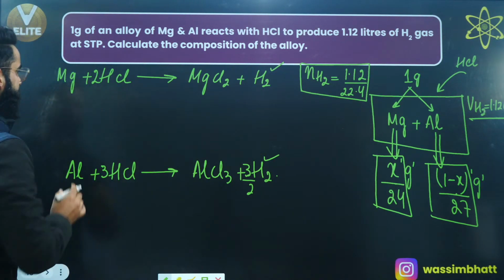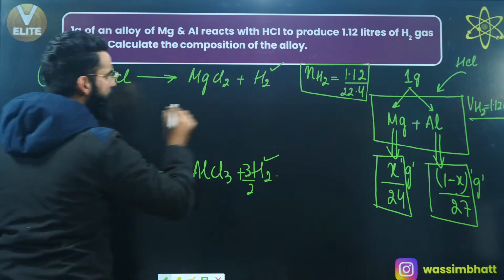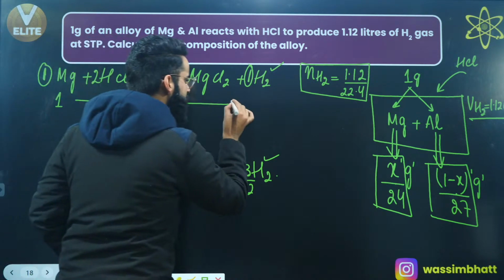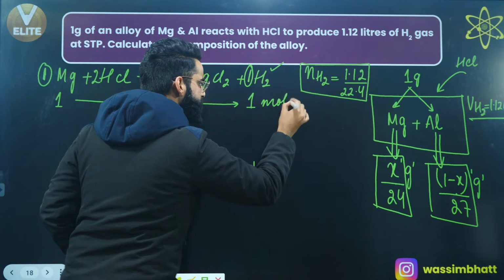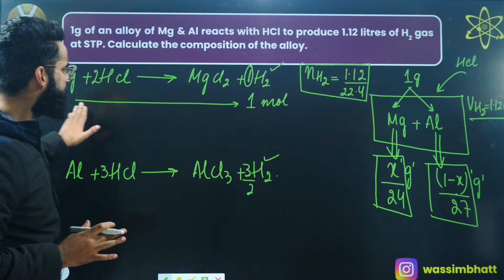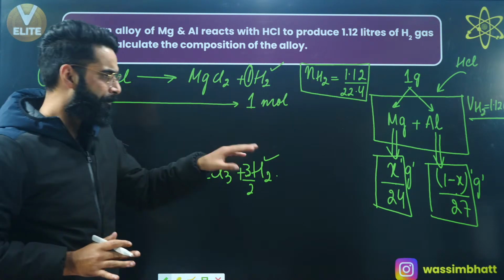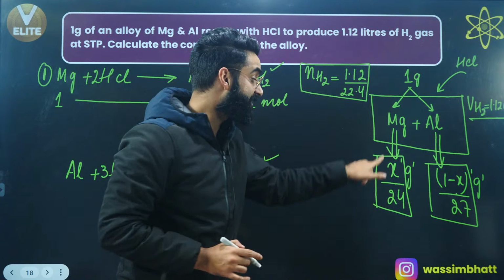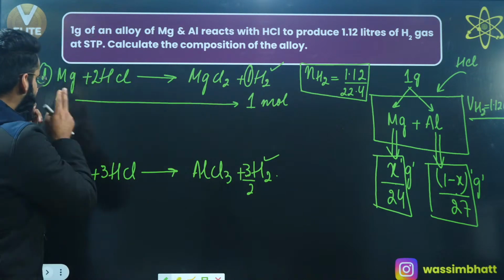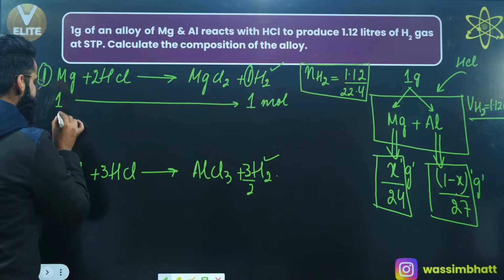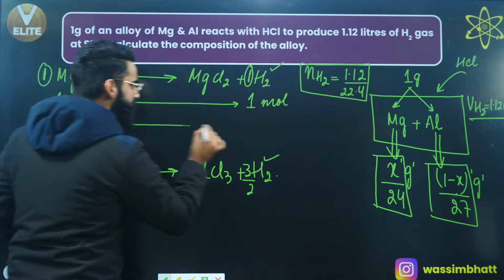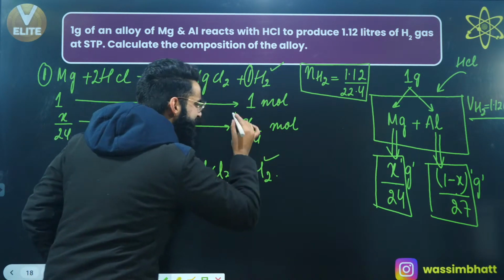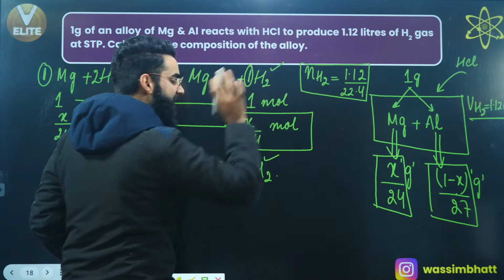Now have a look exactly. See, what is the stoichiometric coefficient over here? It's 1. What is the stoichiometric coefficient over here? It's 1. Can I say, as per this reaction, 1 mole of magnesium liberates 1 mole of hydrogen? But in the container, we do not have 1 mole of magnesium. In the container, there are X by 24 moles of magnesium. If 1 mole of magnesium liberates 1 mole of hydrogen, can I say X divided by 24 moles of magnesium will be liberating X divided by 24 moles of hydrogen? So basically, these are the moles of hydrogen which are being liberated from reaction number 1.